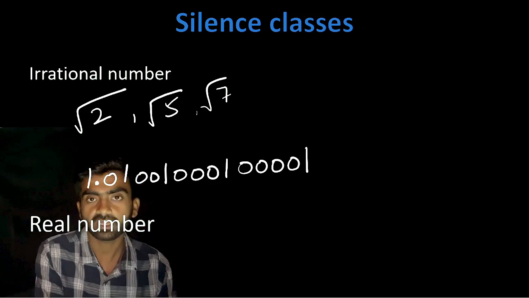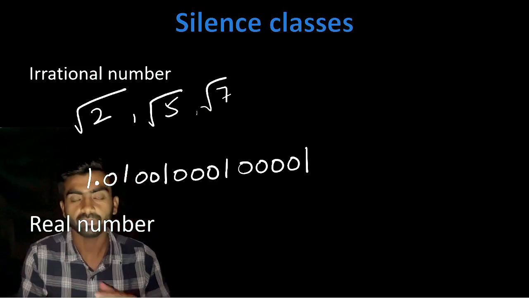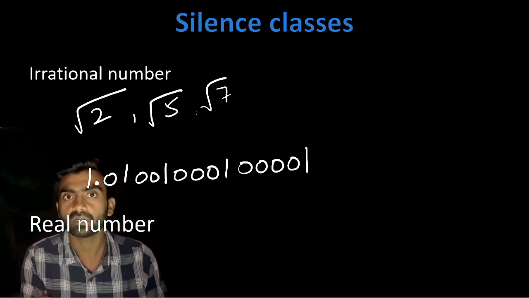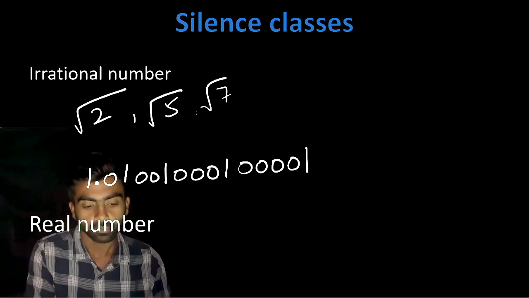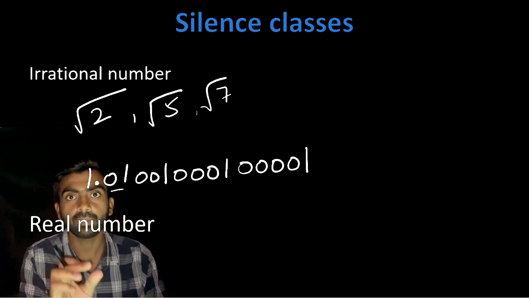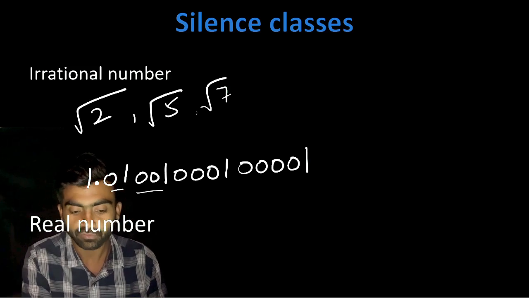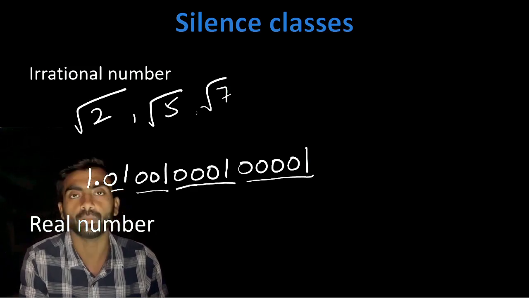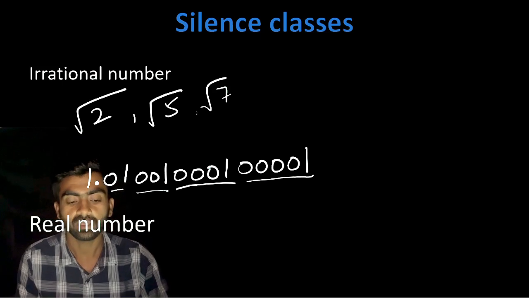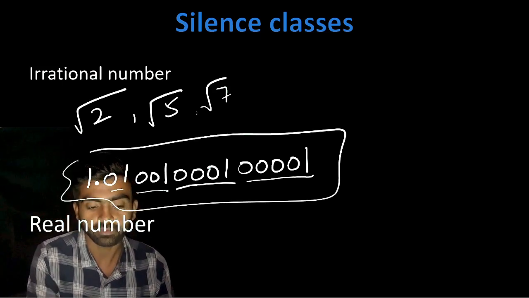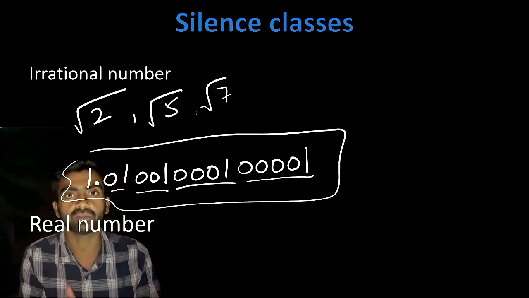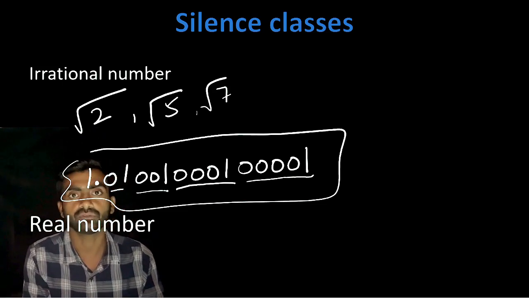Over here you will check that the number of zeros is increasing, meaning it is not repeating itself. But there is one pattern in it: 01, 001, 0001, like this it will continue. About this particular irrational number we will talk further. I'll tell you one concept where you will get this type of question.